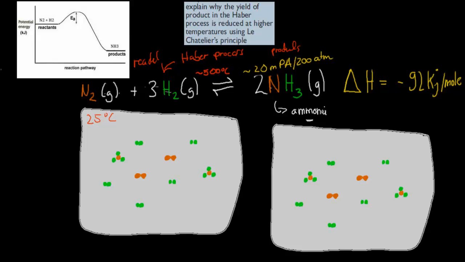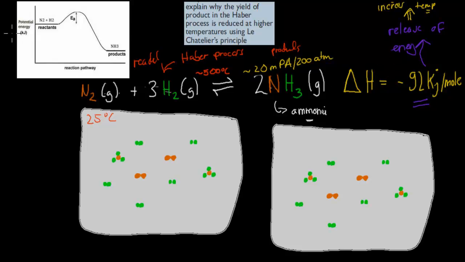Now it's also important to realize that the whole reaction is exothermic. If the forward reaction happens, if the reactants come together to form the product, there's a release of energy. Whenever our nitrogen and our hydrogen come together to form ammonia, energy is being released, and energy being released basically means that this will increase the temperature. Energy increase leads to increase in temperature. So the more ammonia that is formed, the more our temperature increases.